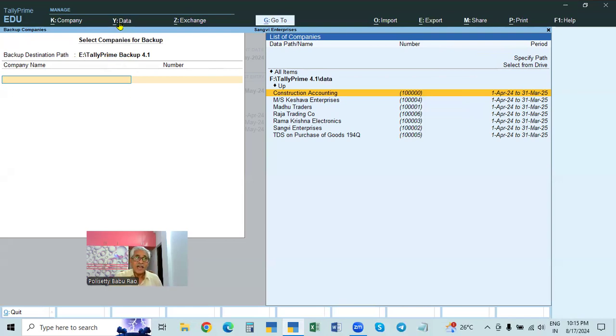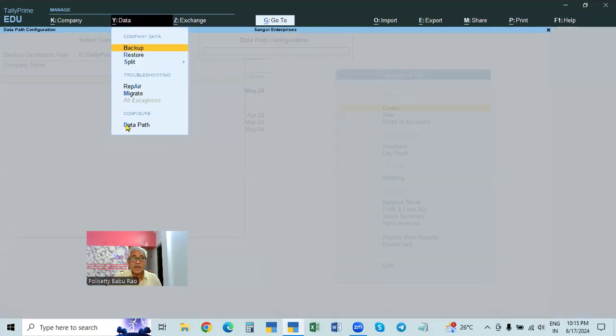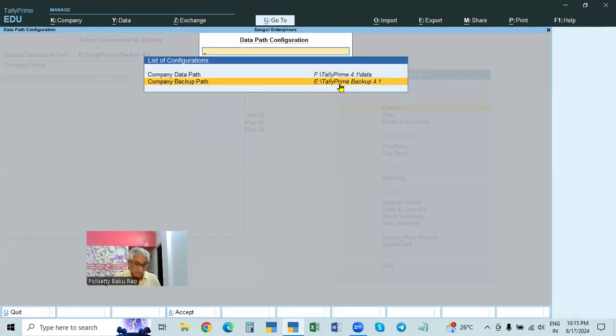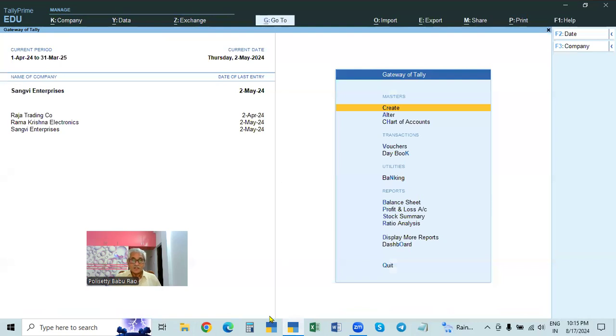This is one method. Another is that if you give the backup path by default in the F drive, in the company data path, then automatically by default it will come here. We need not select the backup data path, it will come automatically.